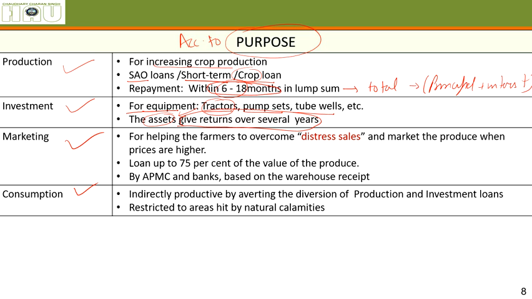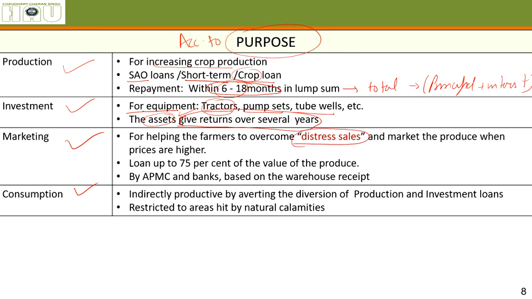It is not like seed, that you will use the seed this year and it will increase your income this year and it does not have any effect on your income the next year. But this tractor, the same tractor, you can use again and again for several years. Okay. For marketing purposes, as I told you, there are these things called distress sales.